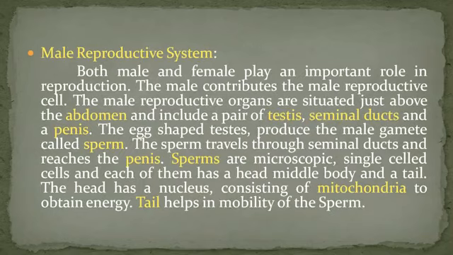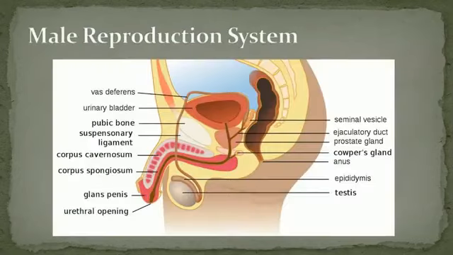Then, male reproductive system. Both male and female play an important role in reproduction. The male contributes the male reproductive cell. The male reproductive organs are situated just below the abdomen and include a pair of testes, seminal ducts, and a penis.